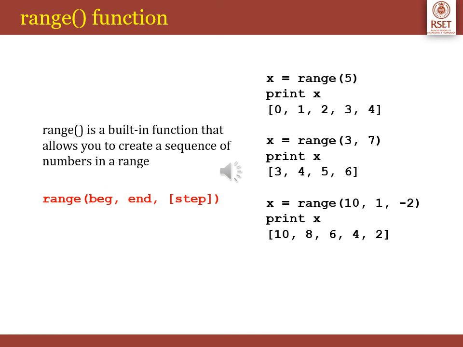The range is a built-in function in Python that is used to iterate over a sequence of numbers. The syntax of range is shown in the red colored font. The range produces a sequence of numbers starting with beginning and ending with 1 less than the number end. The step argument is optional. By default, every number in the range is incremented by 1, but we can specify a different increment step using the step argument. If the range function is given a single argument, it produces an object with values from 0 to argument minus 1. If a range has 3 arguments, then the third argument specifies the interval of the sequence produced. Examples are shown in the slide.